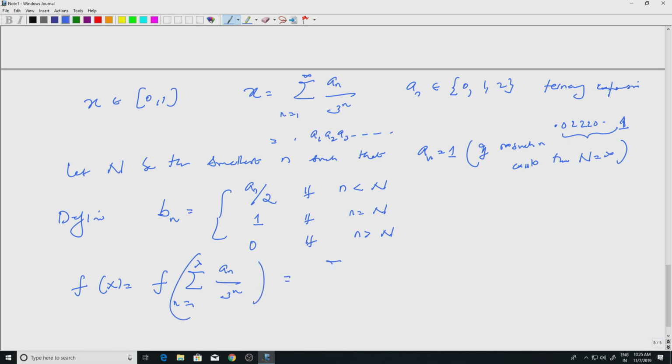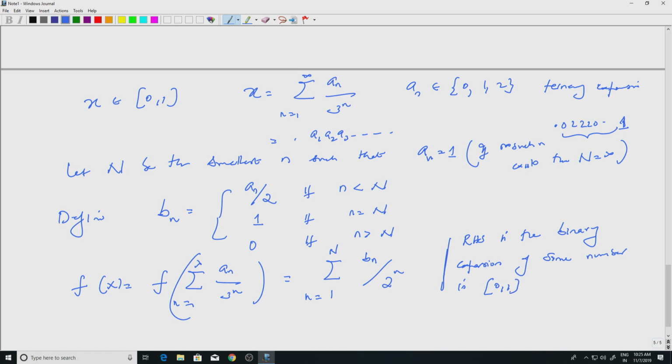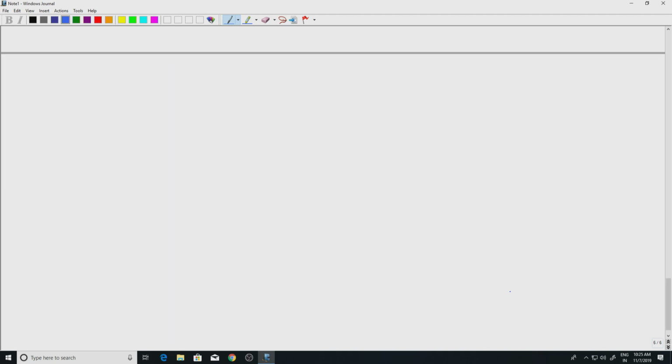You write this as a binary expansion now: the sum of B n by 2 to the n, n equal to 1 to capital N. The right hand side is the binary expansion, in base 2, of some number in 0 1. So that is the image. You think of the right hand side as a binary expansion, you will get a number in 0 1, and that is your image.